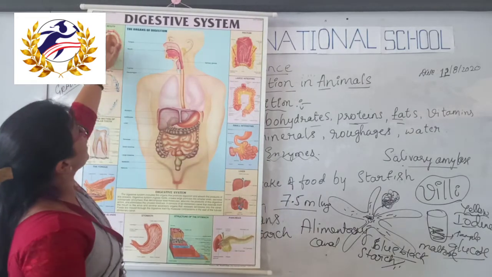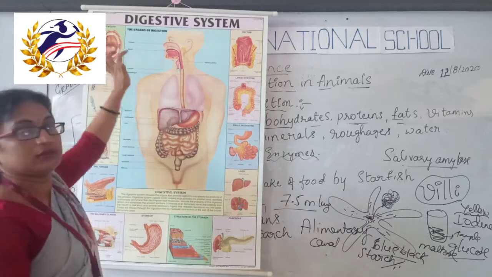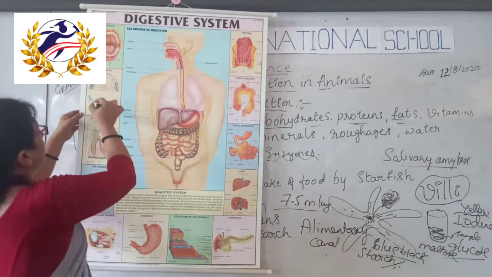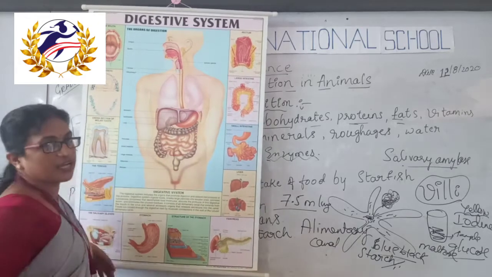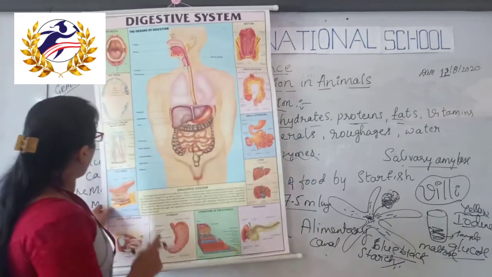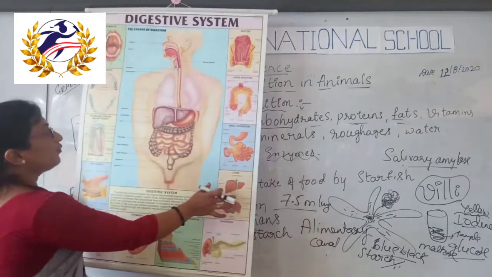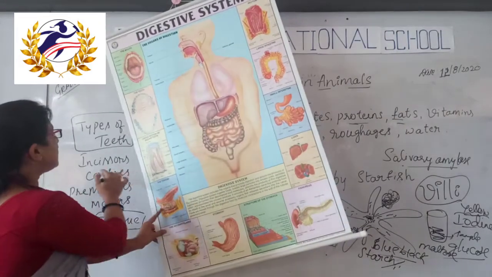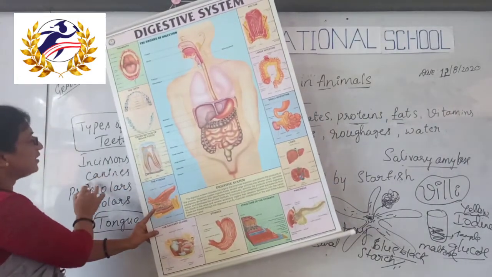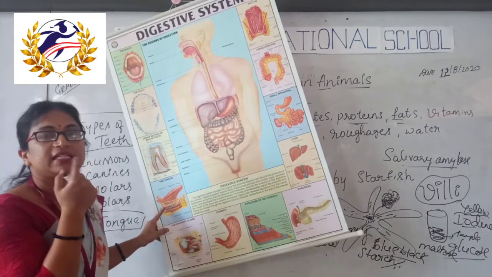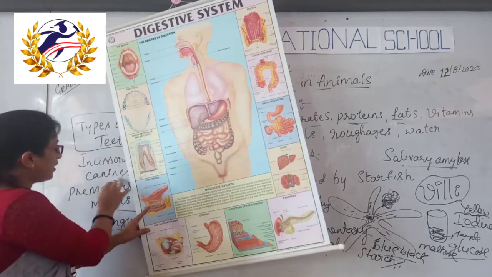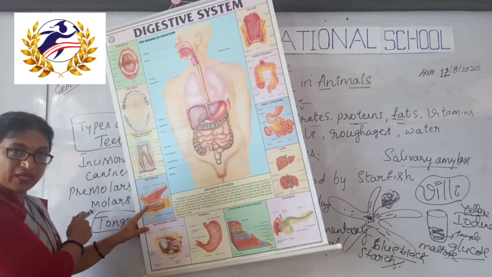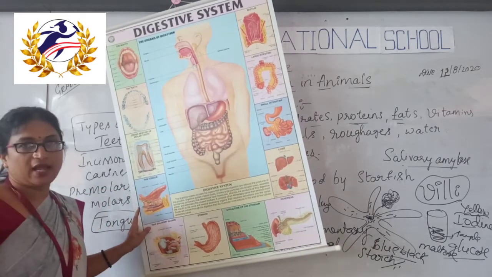The teeth are arranged in definite sockets of the gums. There are 4 different types of teeth. The first one is the incisors, the front teeth. The side teeth are called canines, then behind them the premolars, and then the molars.